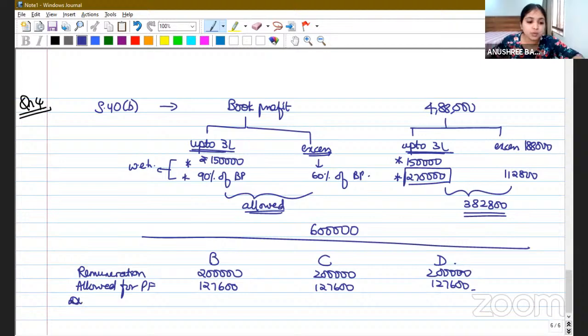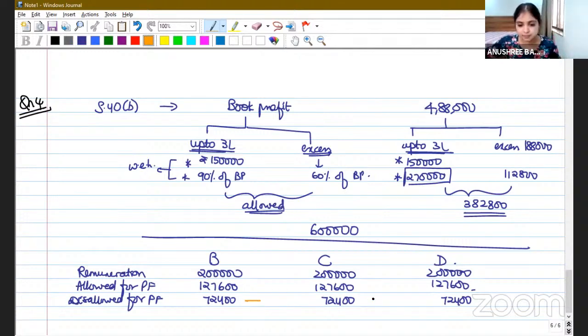So what will be disallowed for the partnership firm? The balance. What is the balance? The balance 72,400 will be disallowed for each of the 3 partners' salary in the hands of the firm. So these numbers are disallowed for the firm, which means my partnership firm is paying tax on these numbers, 72,400, right?